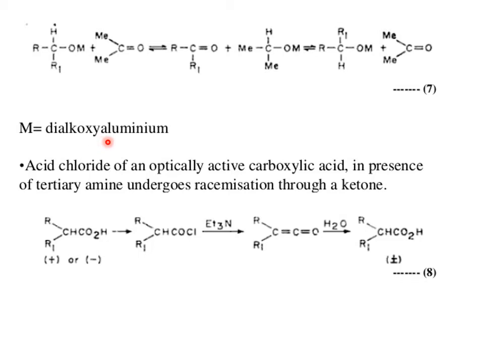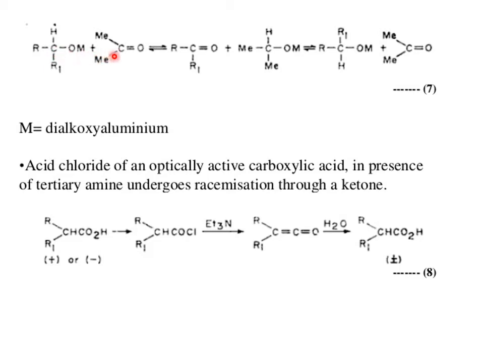Acid chloride of an optically active carboxylic acid, in the presence of a tertiary amine, undergoes racemization through a ketone.